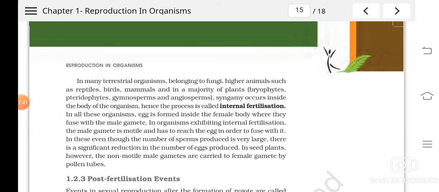So this is what? Fertilization. Understood? So what is fertilization and what are the events that take place during fertilization, I told, and the different types, external and internal fertilization. Now we will have to study about the post-fertilization changes. Post-fertilization changes means what? The changes that occur after the fertilization.